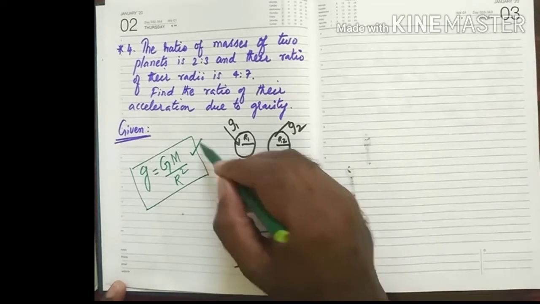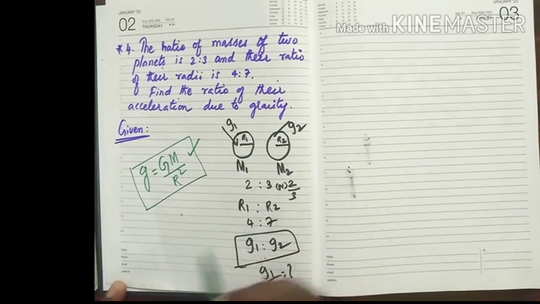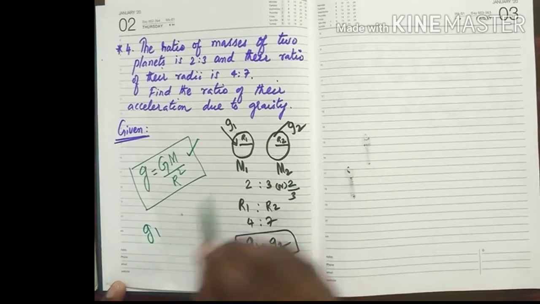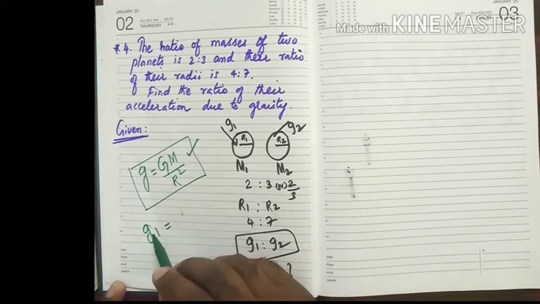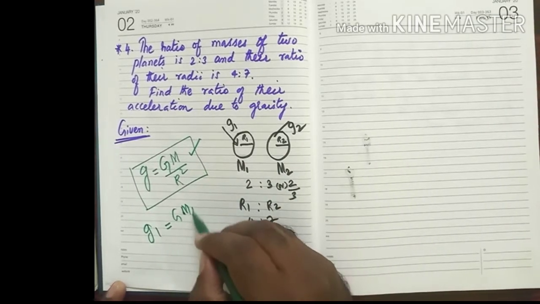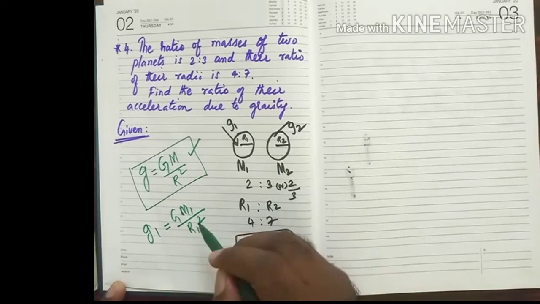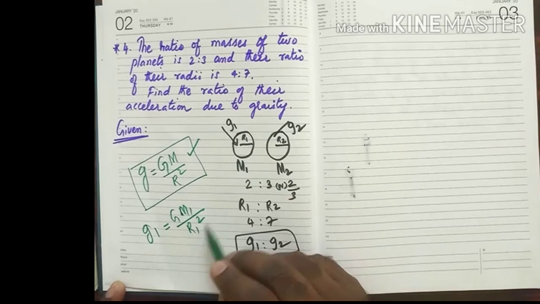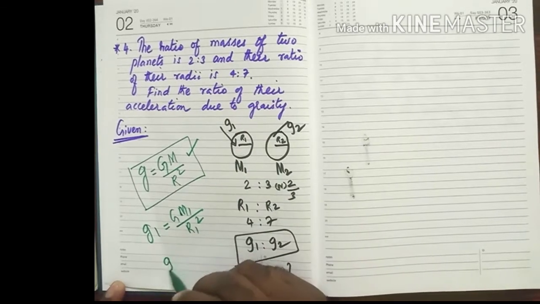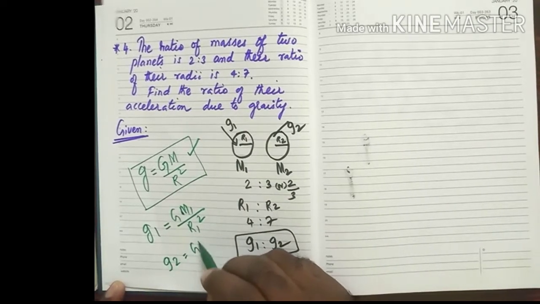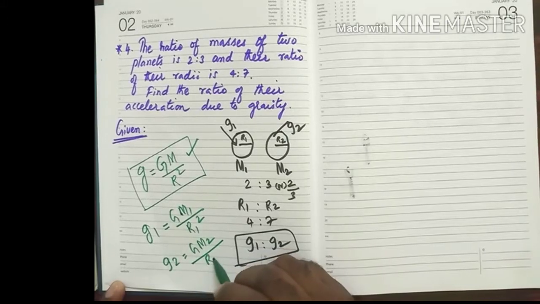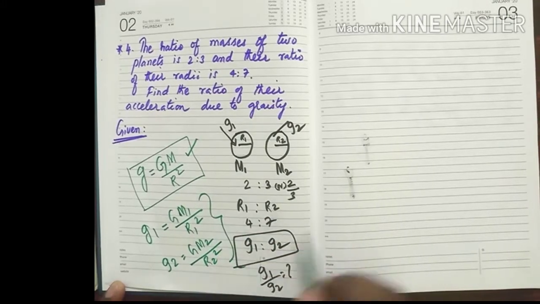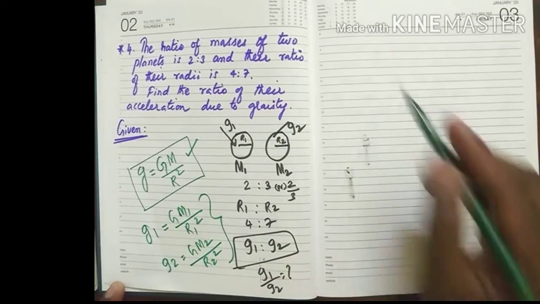Here we have to calculate the ratios of two planets. So let me consider g1 as G m1 by r1 square, that is, mass is m1 for the first planet and r1 square is the radius of the first planet. Similarly, g2 can be calculated as G m2 by r2 square. So this is our target to achieve.